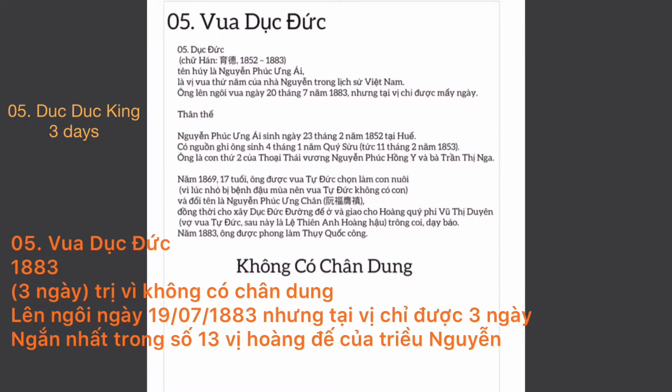The second period, 1858 to 1945. It was the period of the French invasion and domination, which began when the French attacked Da Nang and ended after the abdication of Emperor Bao Dai.